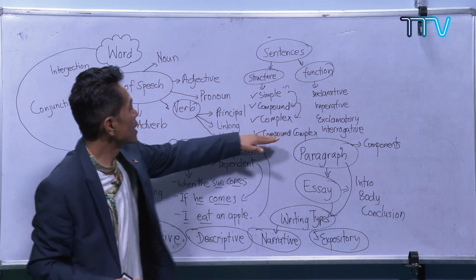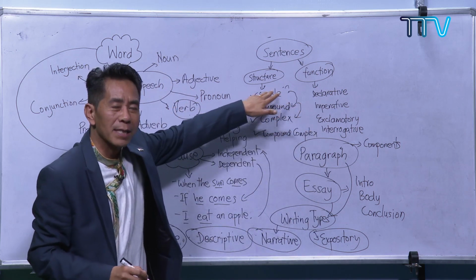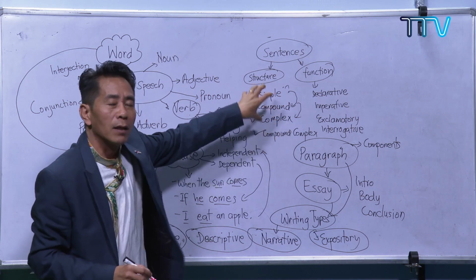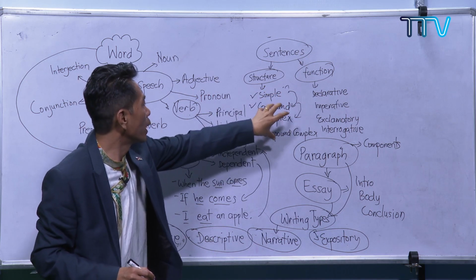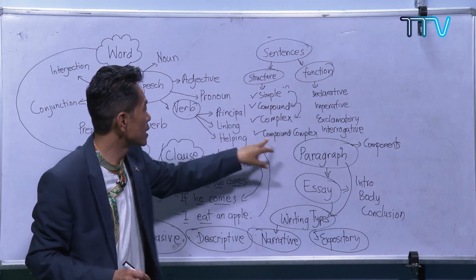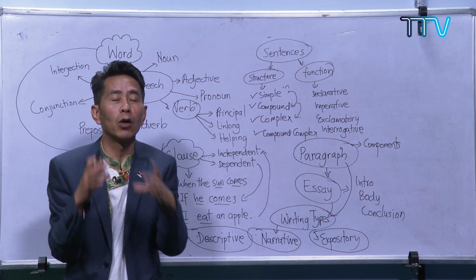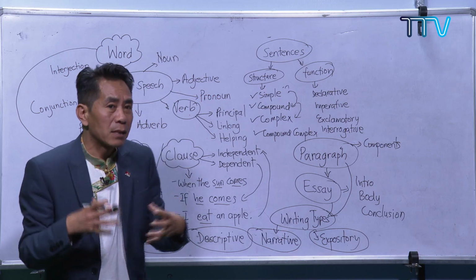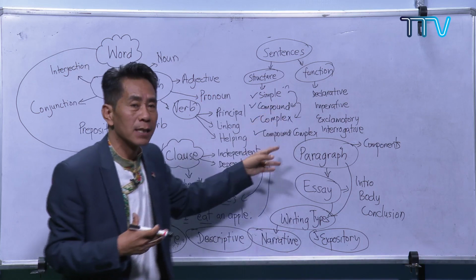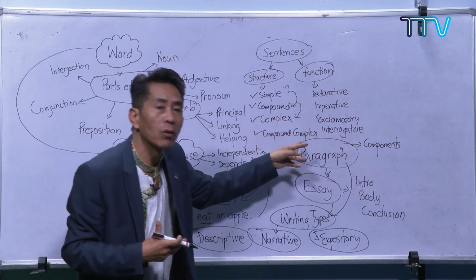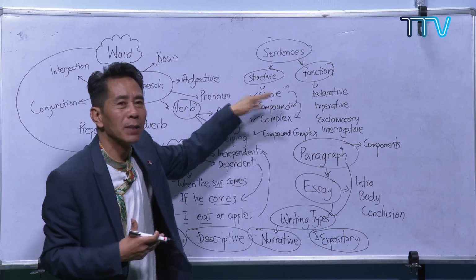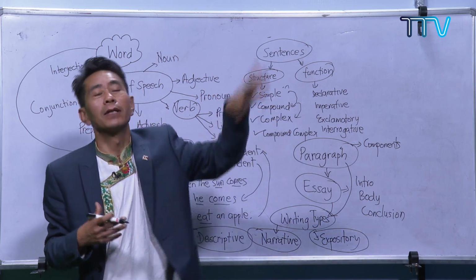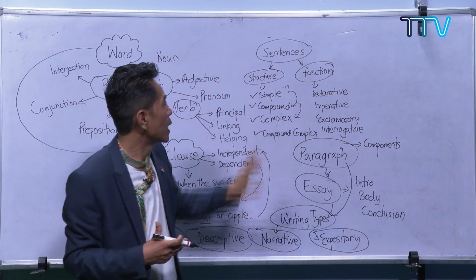The senior classes, although they may use simple sentences, you can try more on introducing the other sentences. Whenever there is a small piece of writing from the senior classes, we as teachers expect more complex sentences, compound-complex, like this. As far as simple sentences are concerned, you have already covered that.